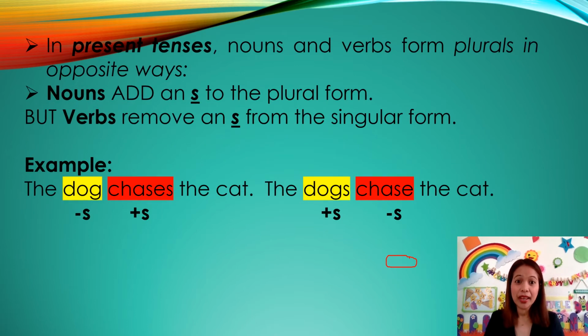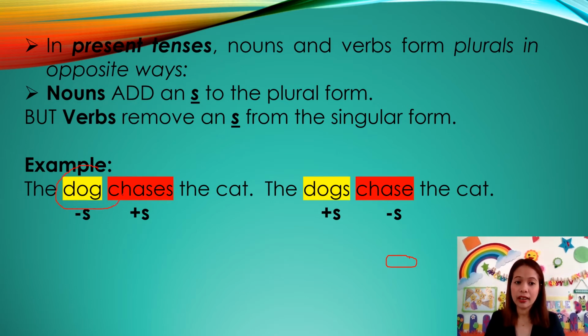Next one. In present tense, nouns and verbs form plurals in opposite ways. Nouns add an S to the plural form, but verbs remove an S from the singular form. Take a look at this example. The dog chases the cat.